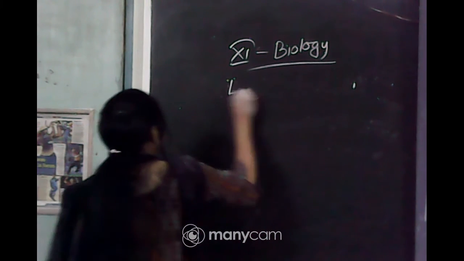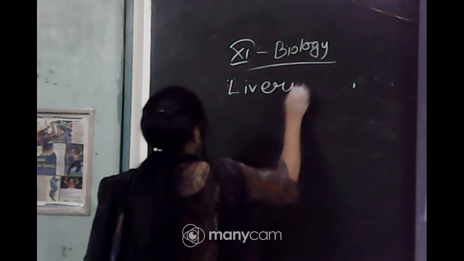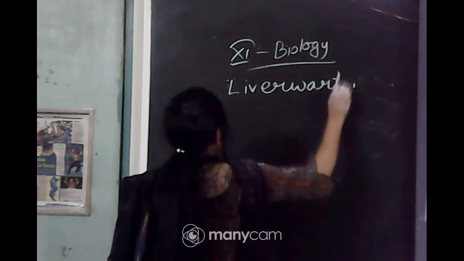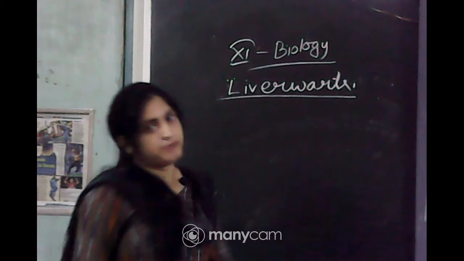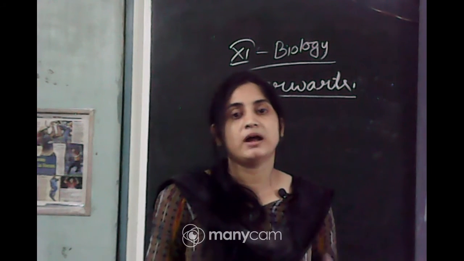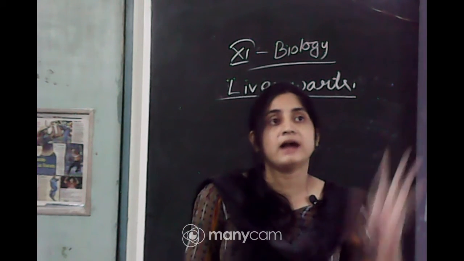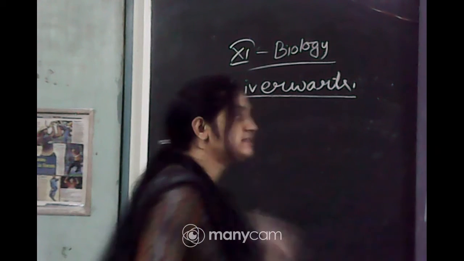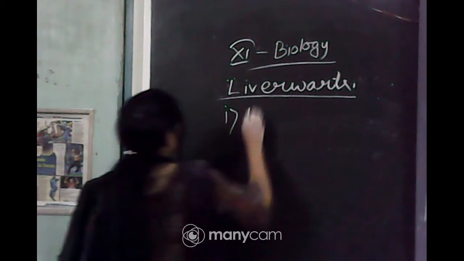So, what is the characteristic of the liverworts? Liverworts, as it is the moss, obviously develop in any type of moist area, brackish stream of the water, the damp wood. Okay, moist and damp area. First one, moist and damp area.